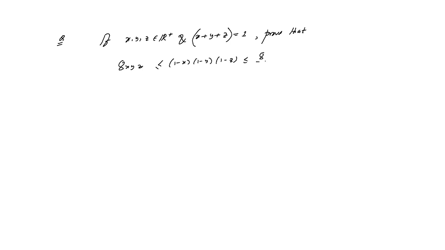If x, y, z are all positive real numbers and x plus y plus z equals 1, then prove that 8xyz is less than or equal to (1 minus x)(1 minus y)(1 minus z), which is less than or equal to 8 by 27. That means the least value is 8xyz and the highest value is 8 by 27.